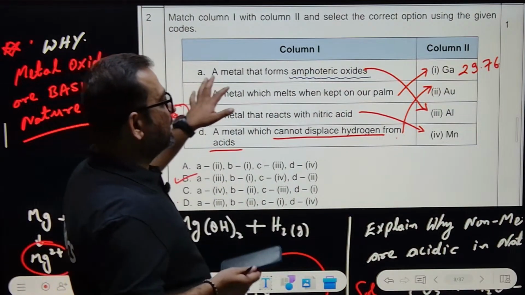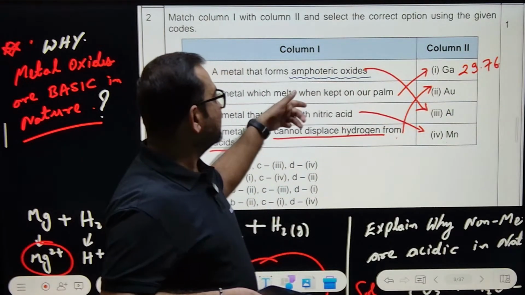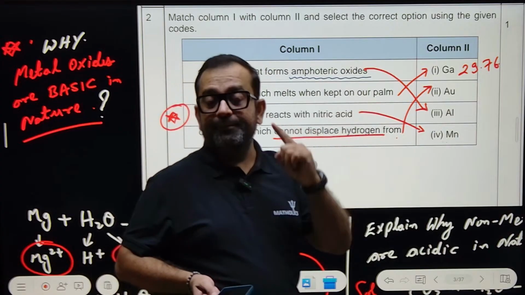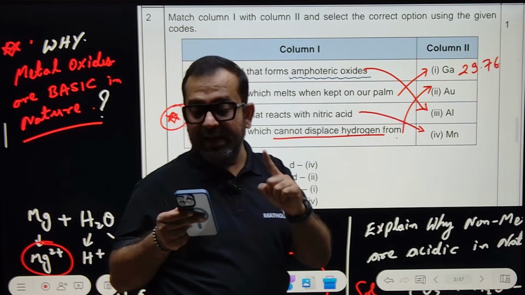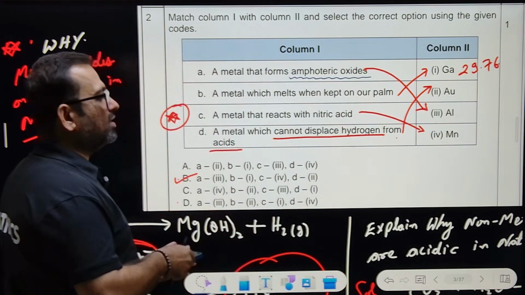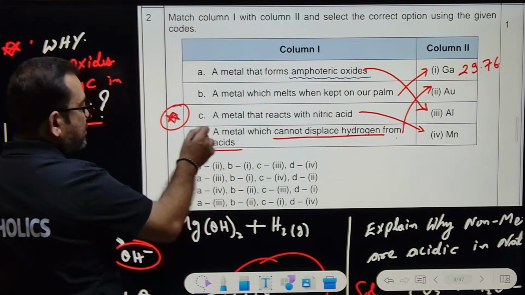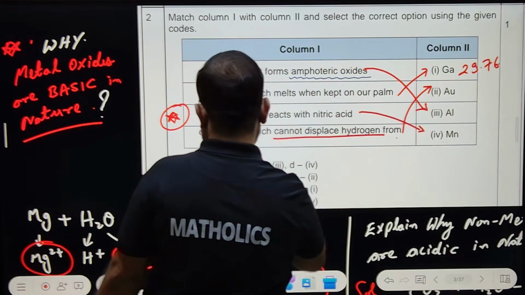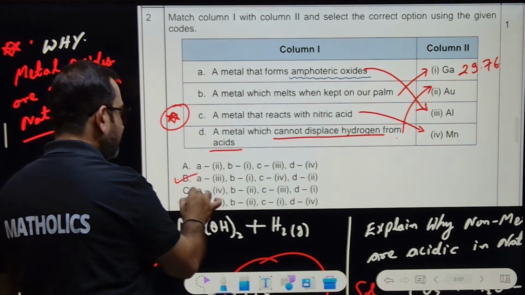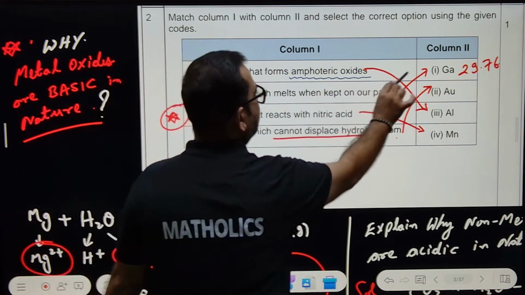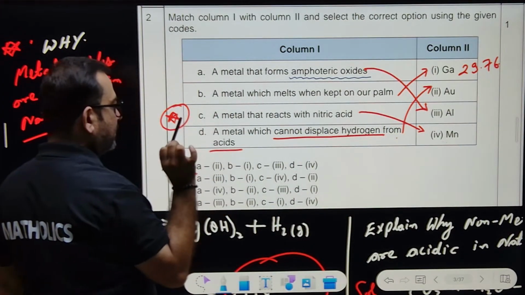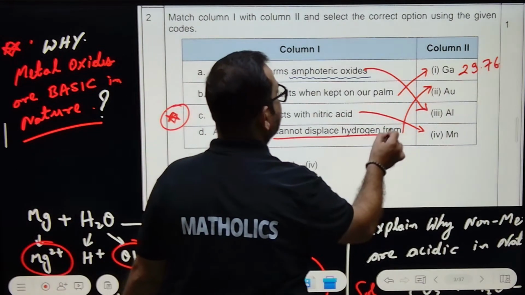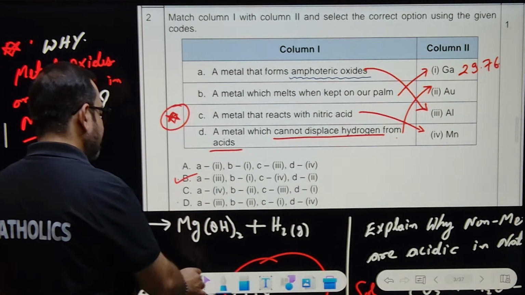See, a metal that forms amphoteric oxides, aluminium. A metal that melts when kept in our palm is gallium, Ga. A metal that reacts with nitric acid, important, only manganese, Mn. And last one, metal which cannot displace hydrogen. Why option D? See, so we have just first to check that A is with 3. Okay, A, B, and D options. Then B is with 1. Option number B is correct. C is with fourth check and D is with second. Okay, so option number B is correct.